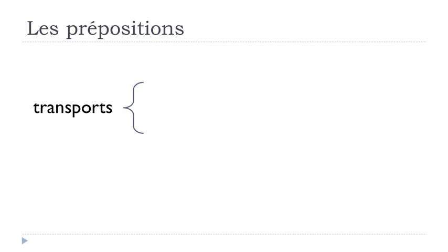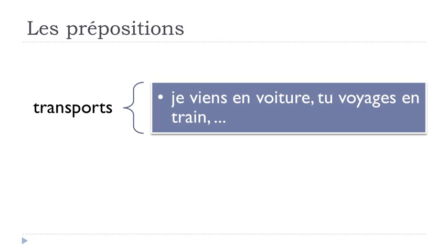Another use of this preposition en is to express the means of transport. If you want to say "I'm coming with my car, by car," in French we will use this preposition en. Je viens, venir is to come, je viens, I come, by car, en voiture. Tu voyages en train.